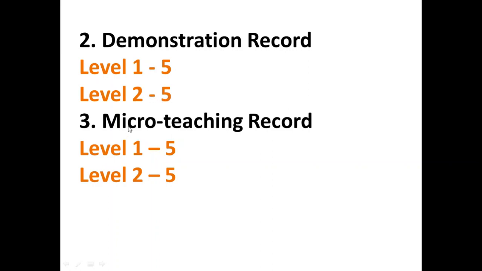And then the third record is micro teaching. Again, level 1 you have to write 5, and level 2 you have to write 5. The fourth record is the psychology practical record, and you will have 2 experiments and 3 tests, and you have to do it in your psychological lab. You have to experiment and then write this record.